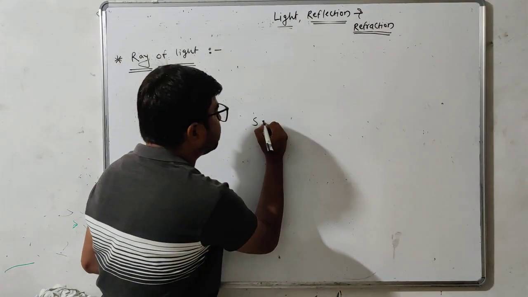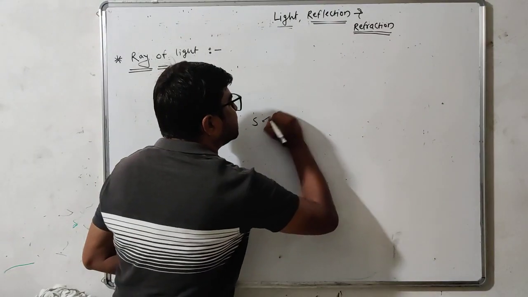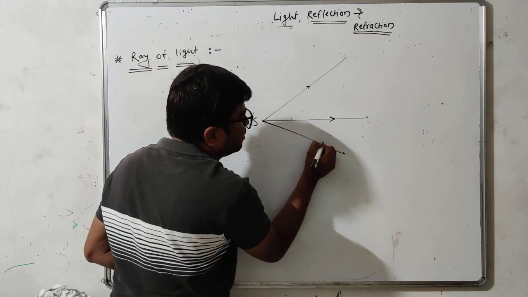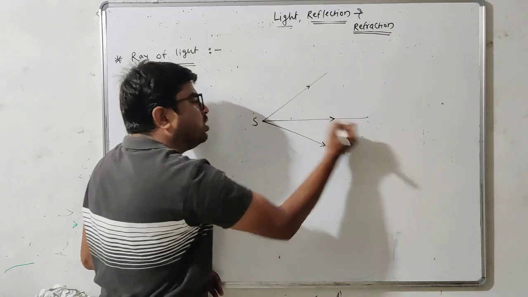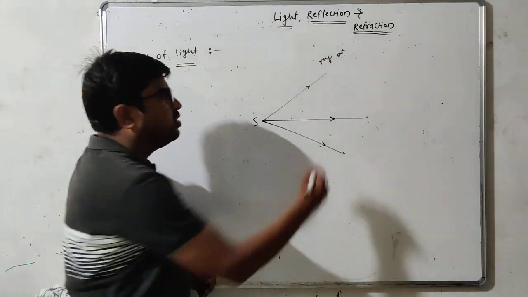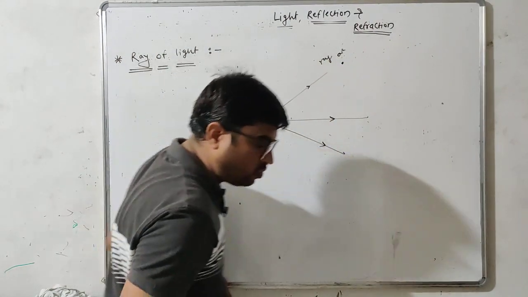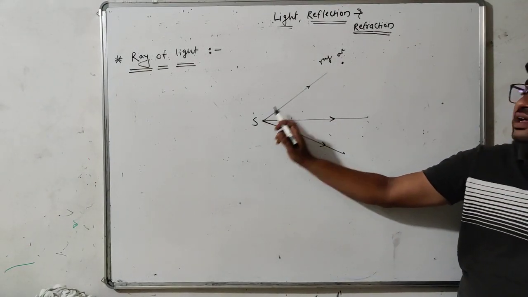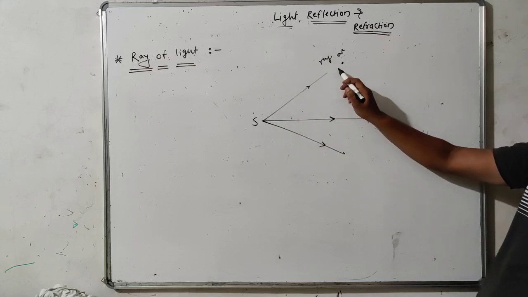Now this light energy travels along the given direction, and the directions are called ray of light. Now a person observing from here, what observes? The light energy emitted by this source travels towards him along this path.